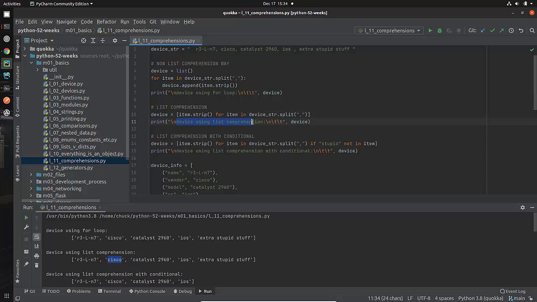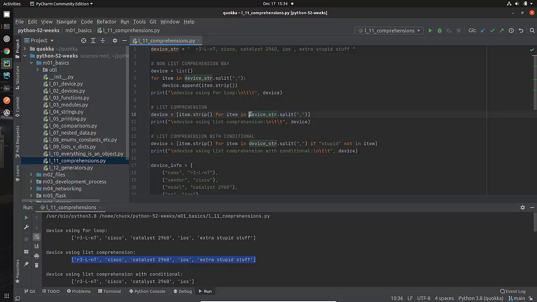And here we see device using list comprehension. That's what I printed out here, and this is this information right here. That is a list comprehension. Remember, when you begin to look at it and try to understand it, start kind of from the middle and look at this for loop. That's the thing that's going to be driving what's going on.